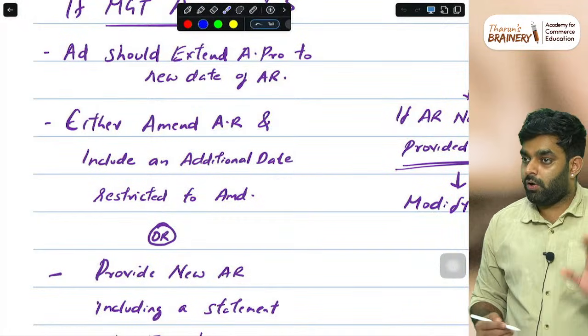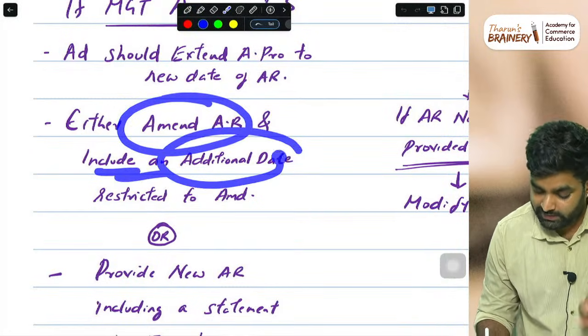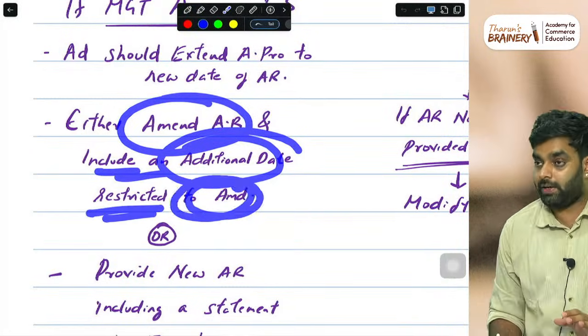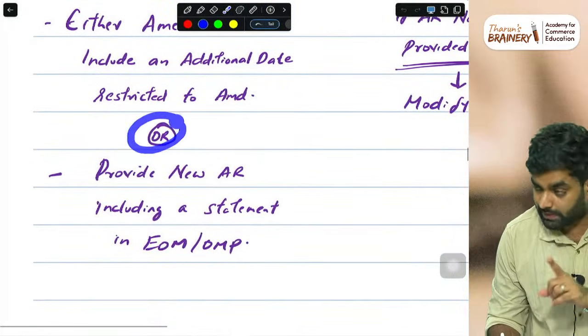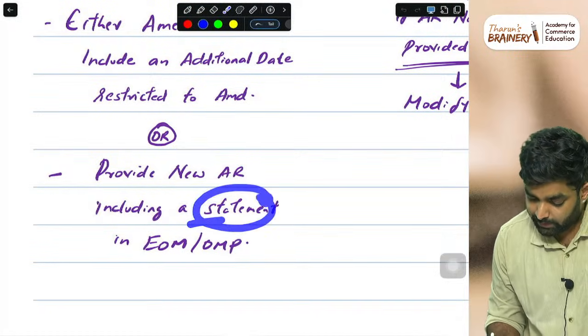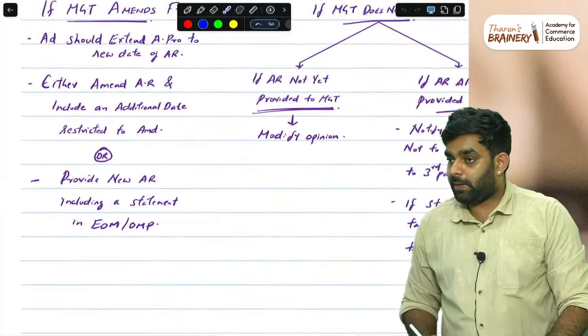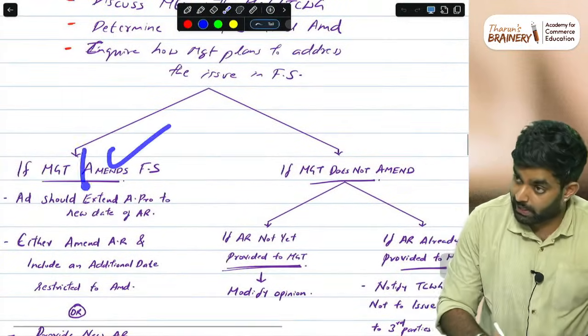Two dates: old report date, new report date. That is, you are amending the old audit report and including an additional date restricted to the amendment. That is the first option. Or you can issue a new audit report including an emphasis of matter paragraph or other matter paragraph, mentioning that issue. That is your option if management amended it.